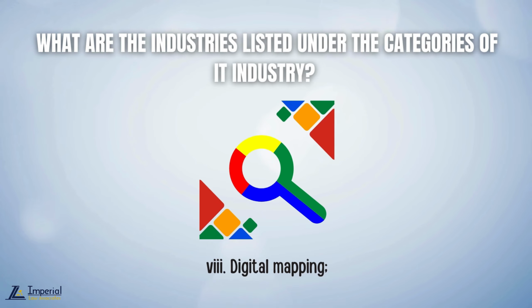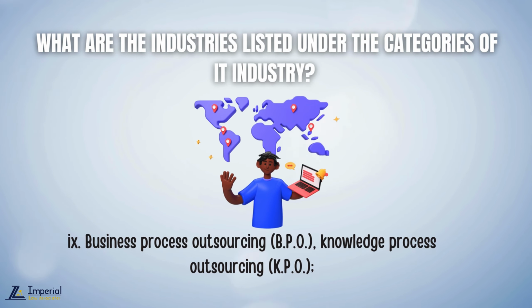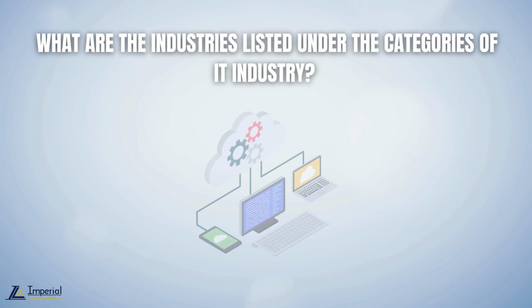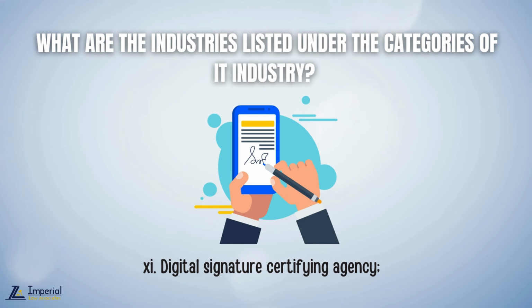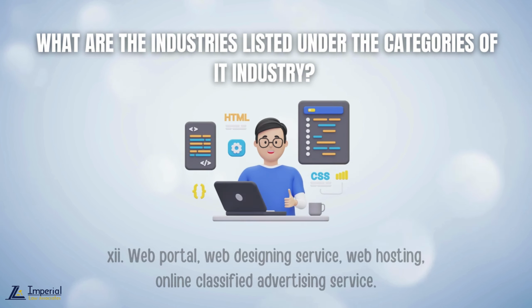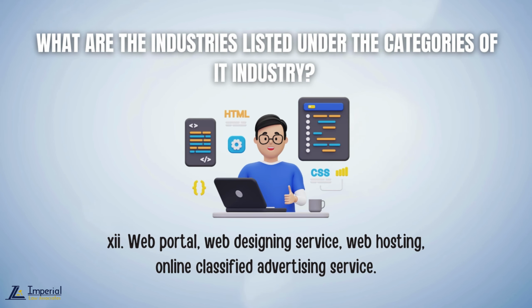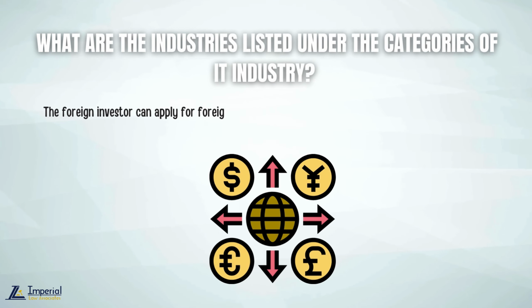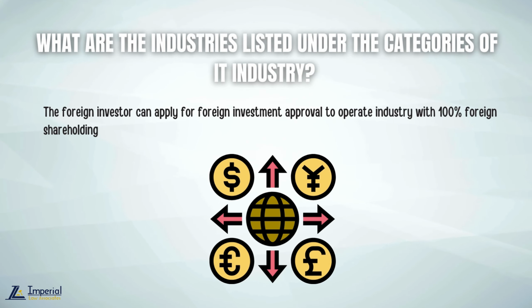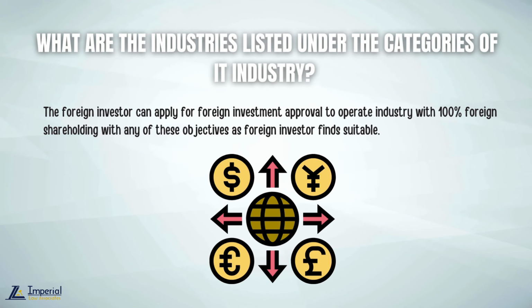8. Digital mapping. 9. Business process outsourcing, knowledge process outsourcing. 10. Data center, data mining, cloud computing. 11. Digital signature certifying agency. 12. Web portal, web designing service, web hosting, online classified advertising service. The foreign investor can apply for foreign investment approval to operate industry with 100% foreign shareholding with any of these objectives as foreign investor finds suitable.